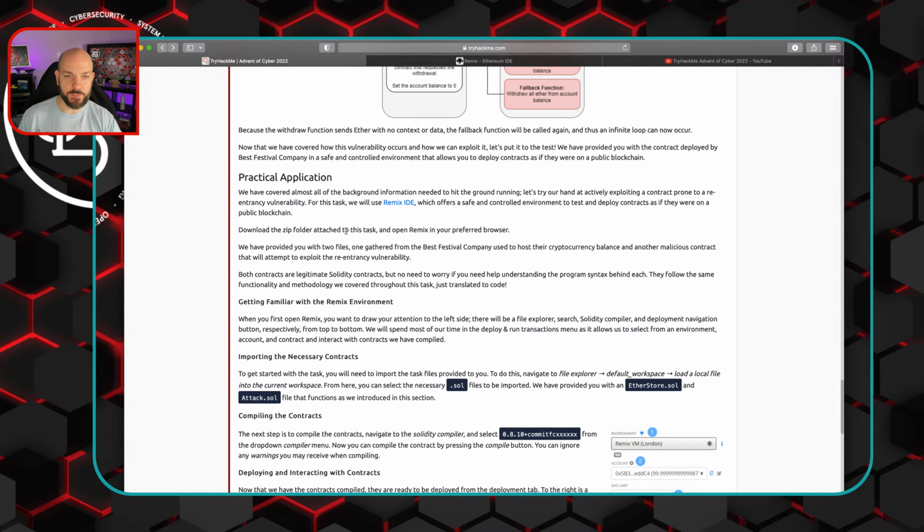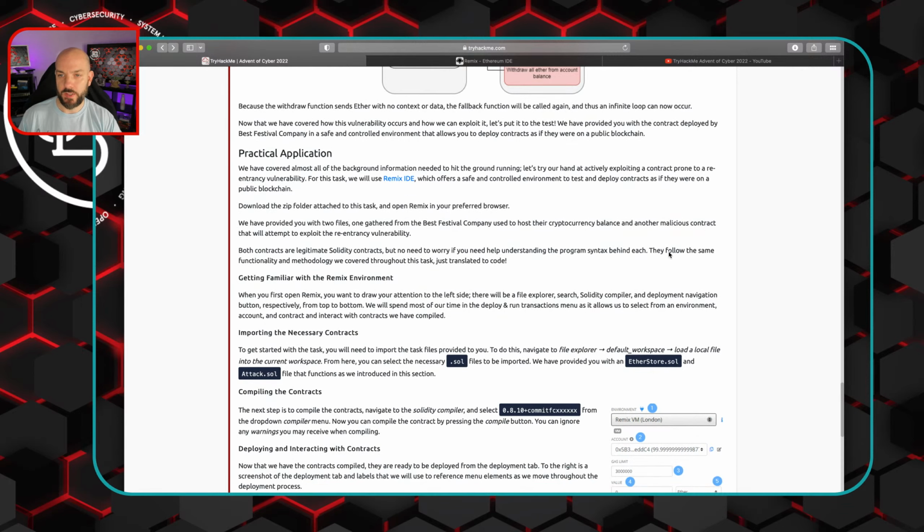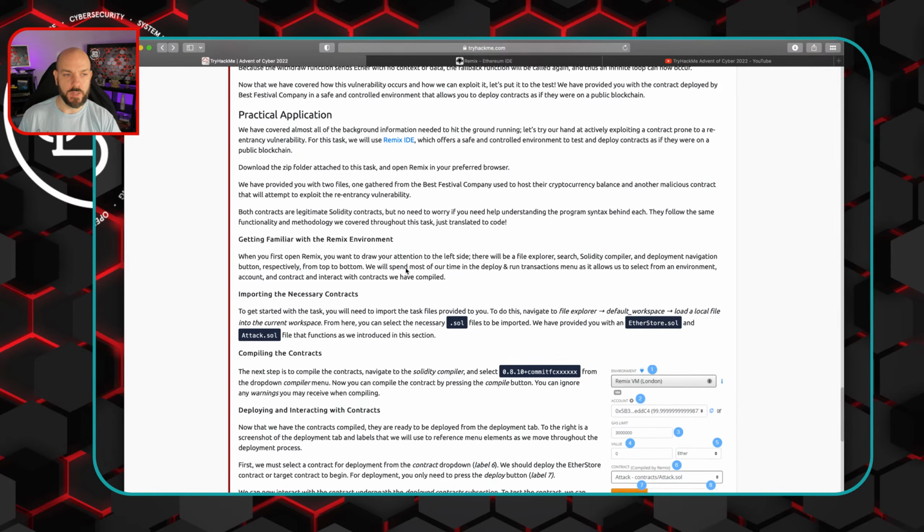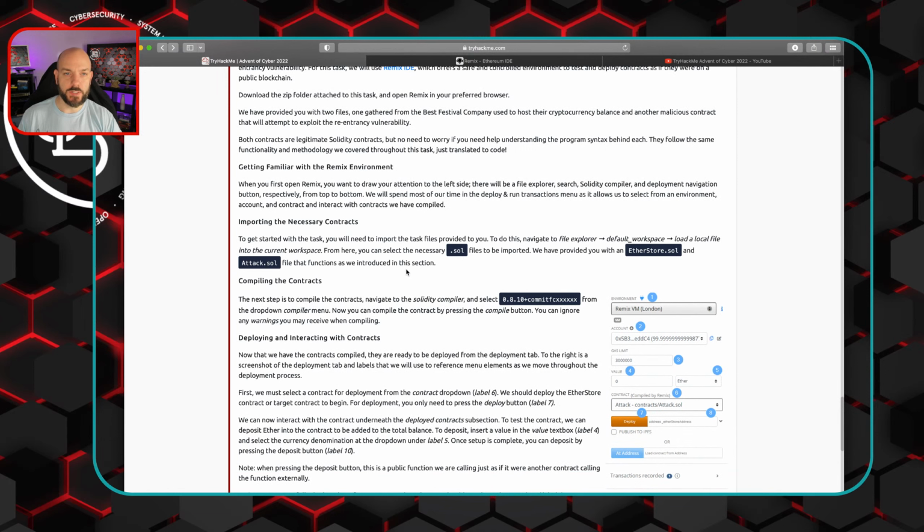Download the zip folder attached to this task and open Remix in your preferred browser. We have provided you with 2 files. One gathered from the Best Festival Company used to host a cryptocurrency balance, and another malicious contract that will attempt to exploit the re-entrancy vulnerability. Both contracts are legitimate Solidity contracts, but no worry if you need help understanding the program syntax behind each. They follow the same functionality and methodology we covered earlier up above, just translated to code.